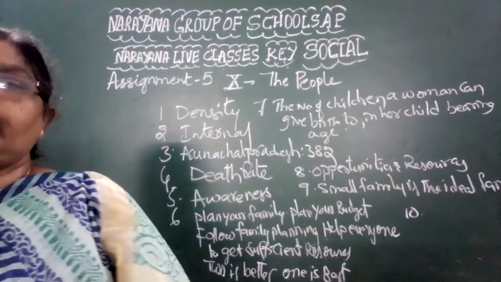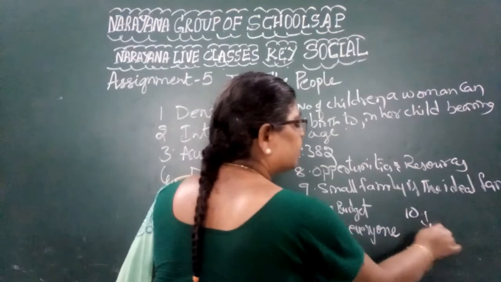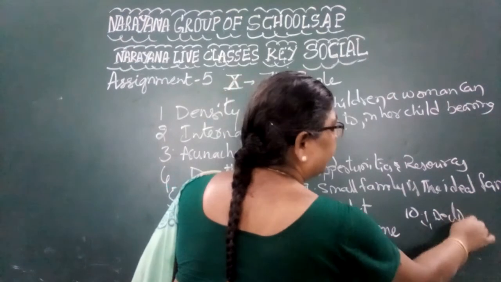Okay, so what are the reasons for the population growth? The reasons are decline in death rate.